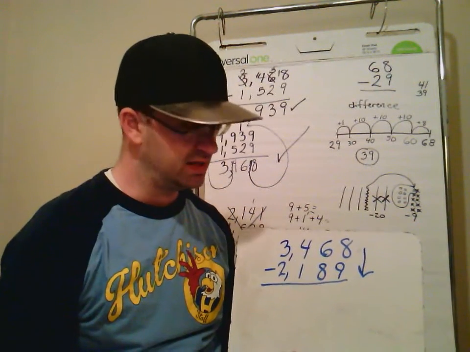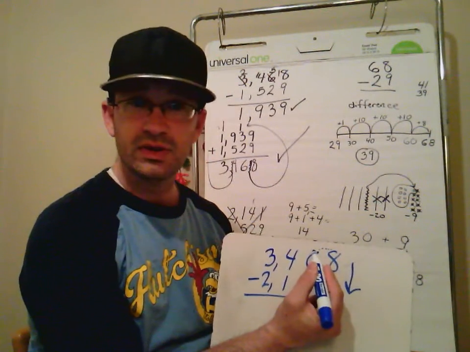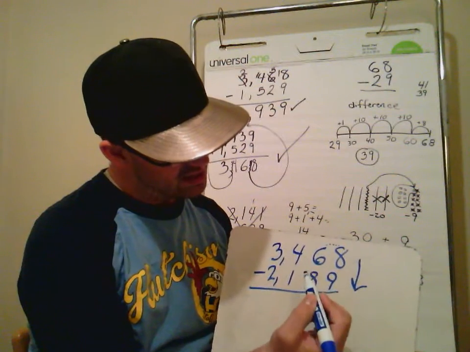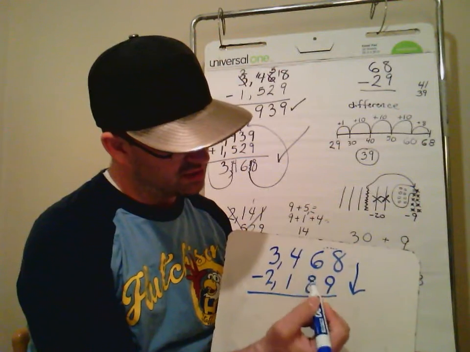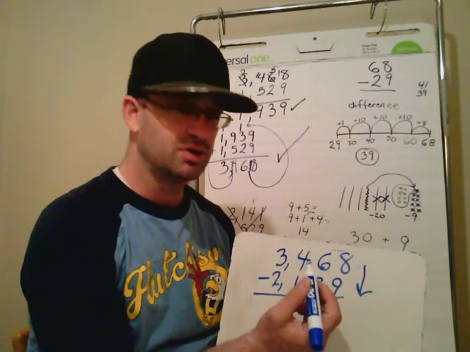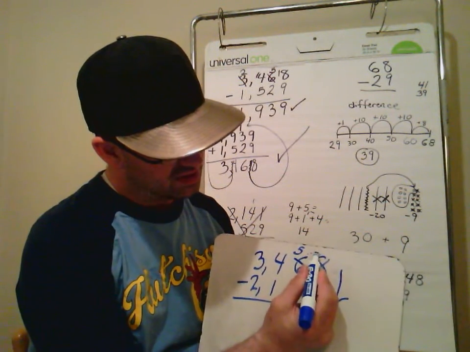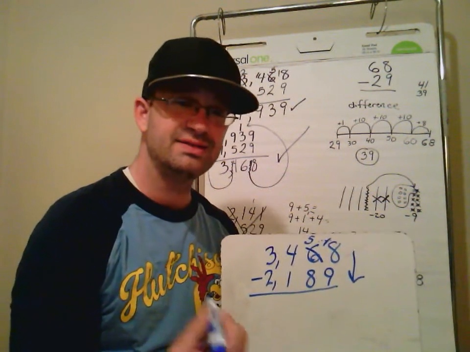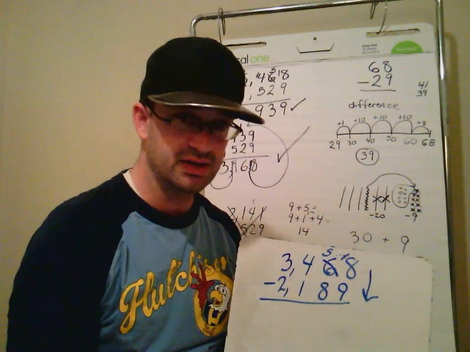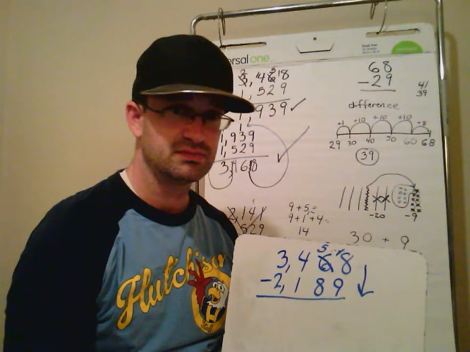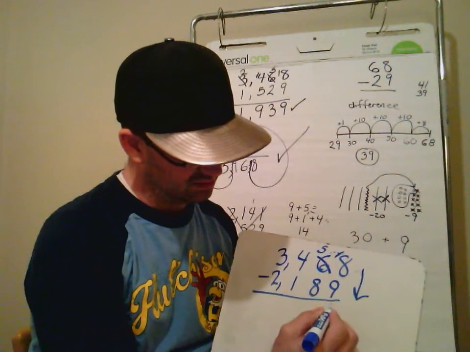So instead, I want to go over and borrow. Hey, neighbor 6, can I borrow 10? He's like, sure, I'll give you 10. But now I only have 5 10s left, and you now have 18 ones. 18 minus 9 is 9.